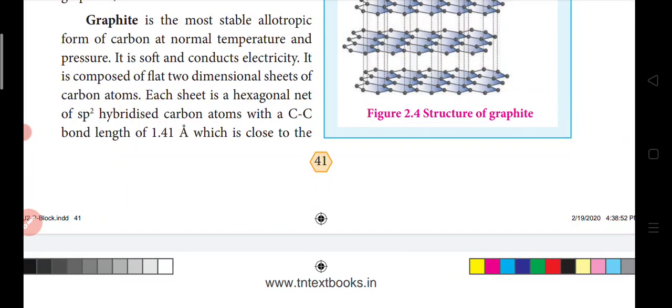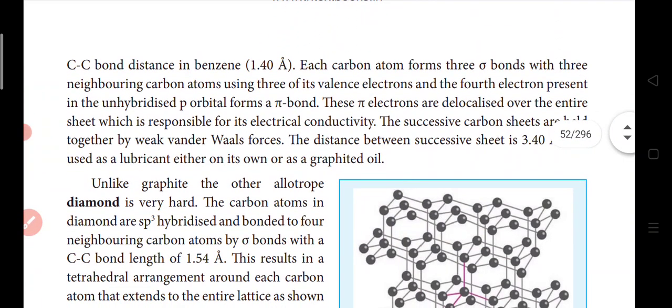Each sheet is a hexagonal net of sp2 hybridized carbon atoms with a C-C bond length of 1.41 angstrom. They may ask this bond length in an objective question. It is close to the C-C bond distance in benzene, which is 1.40 angstrom. Each carbon atom forms 3 sigma bonds.